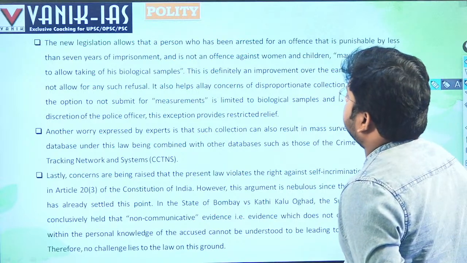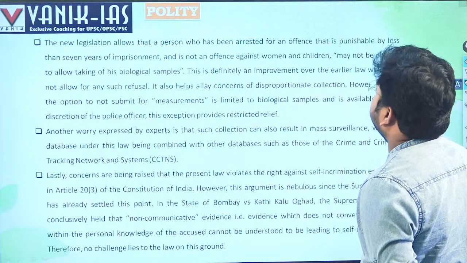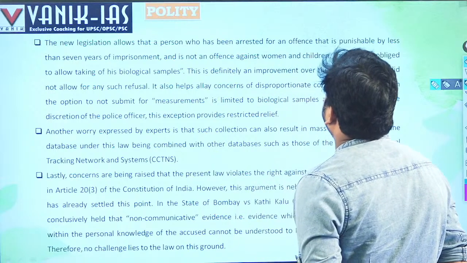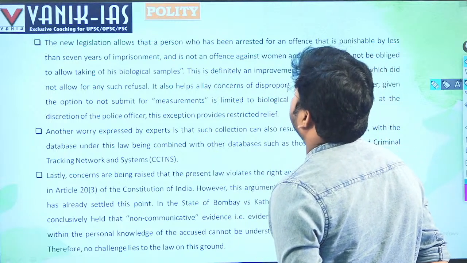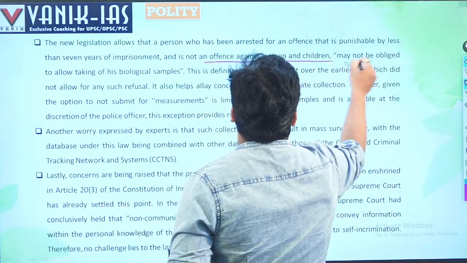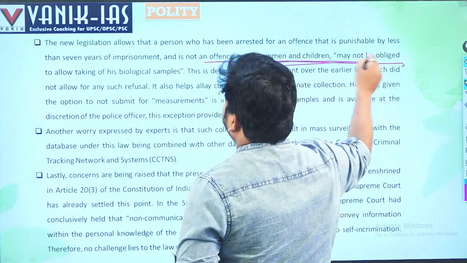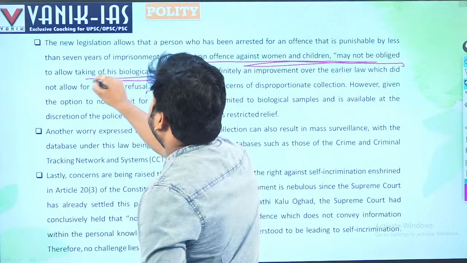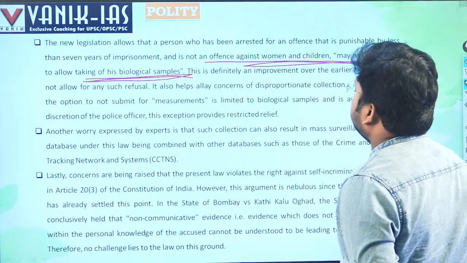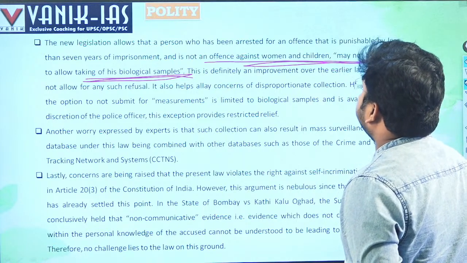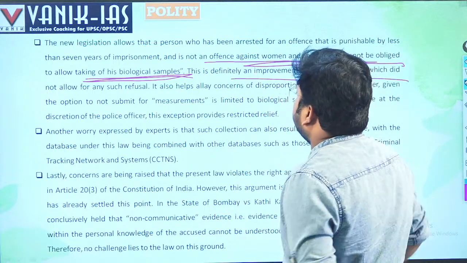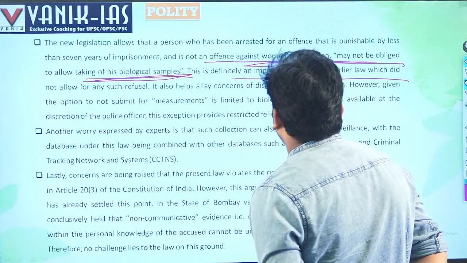The new legislation allows a person who has been arrested for an offence that is punishable by less than 7 years imprisonment, and is not an offence against women and children, to not be obliged to give his biological samples, right? If that offence is not against children and women, then he is not obliged to give his biological samples. He may oppose it, or the enforcement agencies will also agree with him. This is definitely an improvement over the earlier law, which did not allow any such refusal, right?